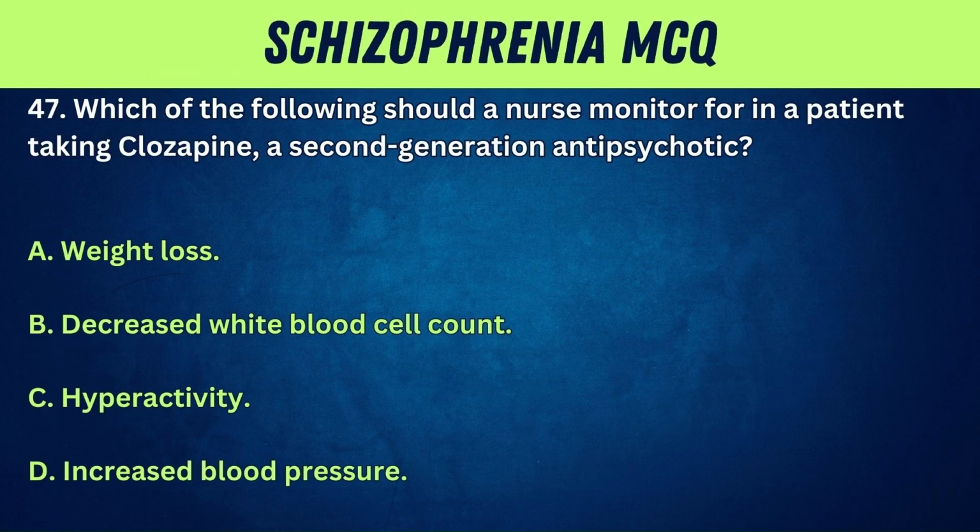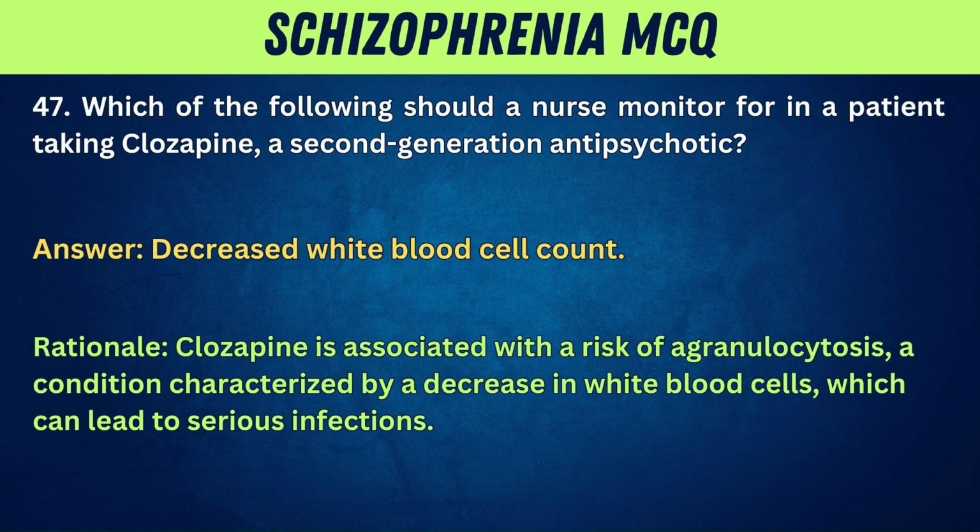47. Which of the following should a nurse monitor for in a patient taking clozapine, a second-generation antipsychotic? A. Weight loss. B. Decreased white blood cell count. C. Hyperactivity. D. Increased blood pressure. Answer: Decreased white blood cell count. Rationale: Clozapine is associated with a risk of agranulocytosis, a condition characterized by a decrease in white blood cells, which can lead to serious infections.